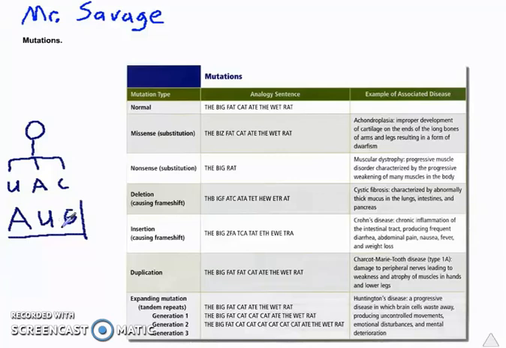So a mutation is a change in the letters. But to help us understand this, we're going to use letters that you're familiar with, the alphabet, because you can think of the genetic code being a sentence that's read to make something.